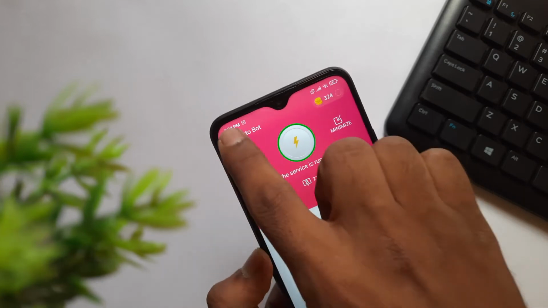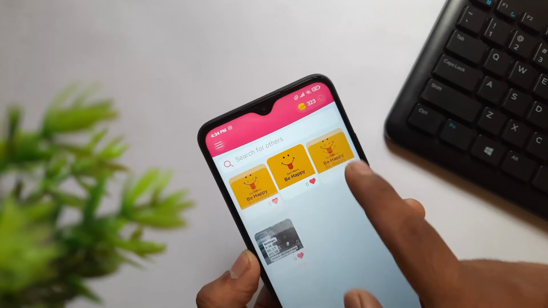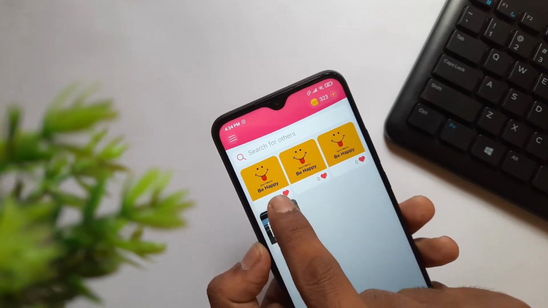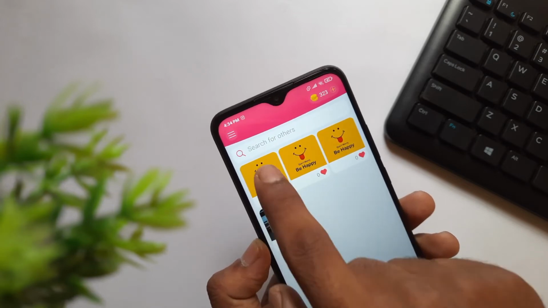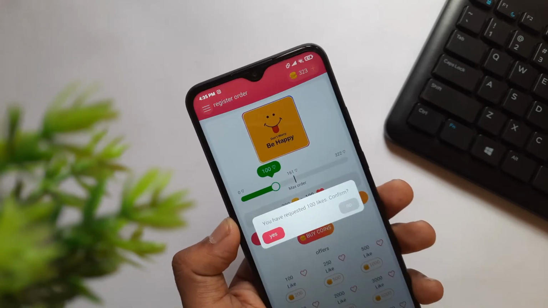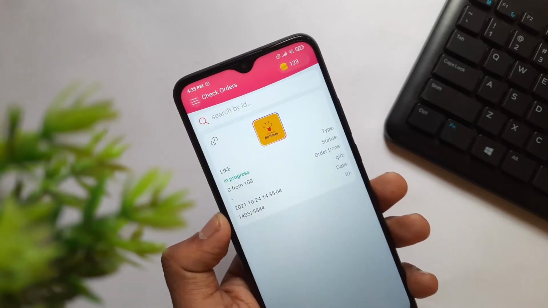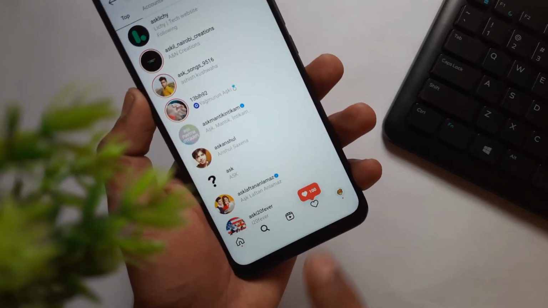And guys, now I will show you how you can get the likes and followers using this InstaUp. Here I am selecting this post, and you can see here I have 0 likes for all of these posts, and I will select this post and click on the confirm order to get the followers and likes. And after some time, you will receive the followers and likes. As you can see here, I got these 133 likes.